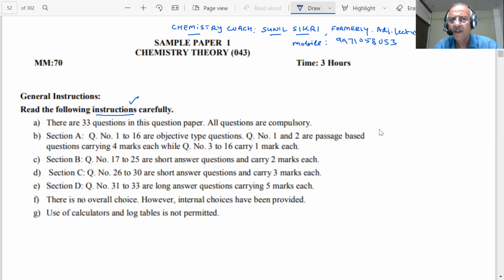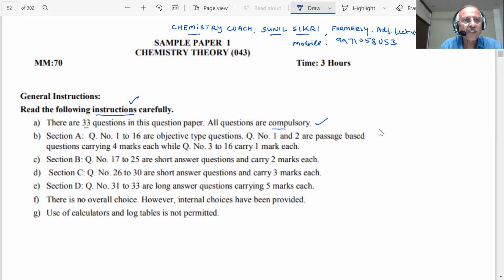It is not a question, but it is saying there are 33 questions in this question paper. All are compulsory. What it means is you have to solve all the 33 questions. Clear? There are no overall choices as such, but internal choice is given.